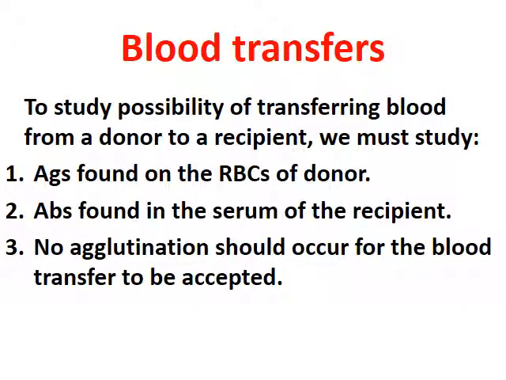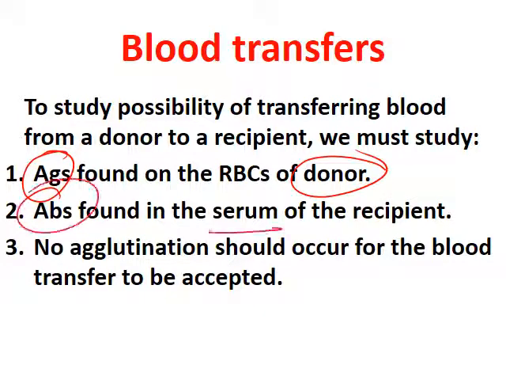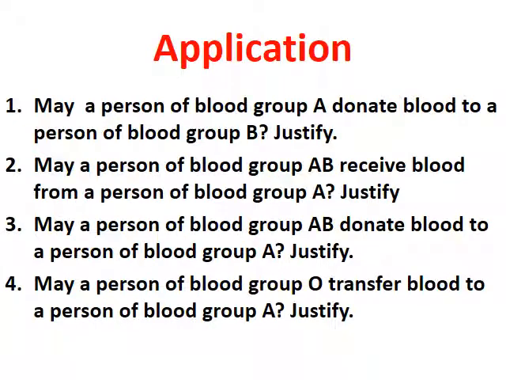Blood transfer. Be careful to study the possibility of transferring blood from a donor, the person who donates, to a recipient, the person that receives the blood sample. We must study 3 important notes. 1. The antigens found on the red blood cells of the donor, and the antibodies found in the serum of the recipient, and you have to know that no agglutination should occur for the blood transfer to be accepted.